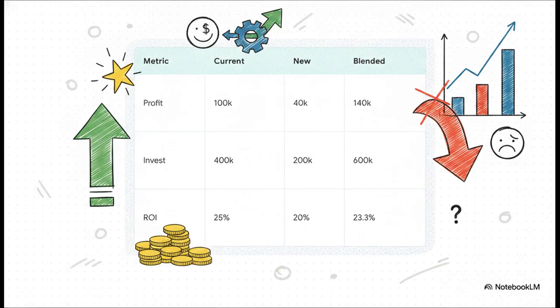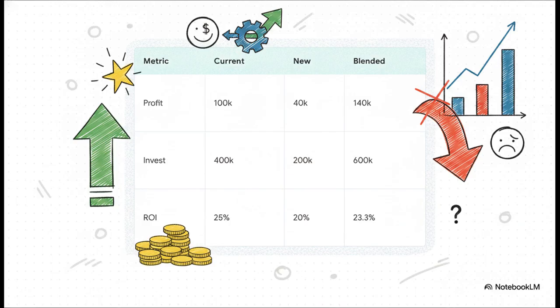Say a division has a current profit of $100,000 on a $400,000 investment. Their return on investment, or ROI, is a fantastic 25%. Now, top management says, hey, we have a new investment of $200,000 that'll generate $40,000 in profit. That's a 20% return. Highly profitable for the company, right?